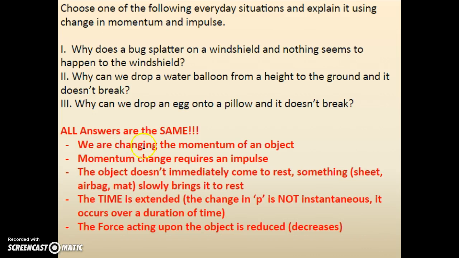So here we go. First key point is that we're changing the momentum of the object. Momentum change requires an impulse. The object doesn't come to rest instantly, right? It doesn't immediately. Whatever they're colliding into slowly brings it to rest. By saying slowly brings it to rest, we're saying that the time is extended. The change in momentum is not instantaneous. It occurs over a duration of time. And by extending the time, the force acting on the object is reduced. And therefore, the bug splatter, the water balloon not breaking, and the egg not breaking on the pillow all apply to the same concept.